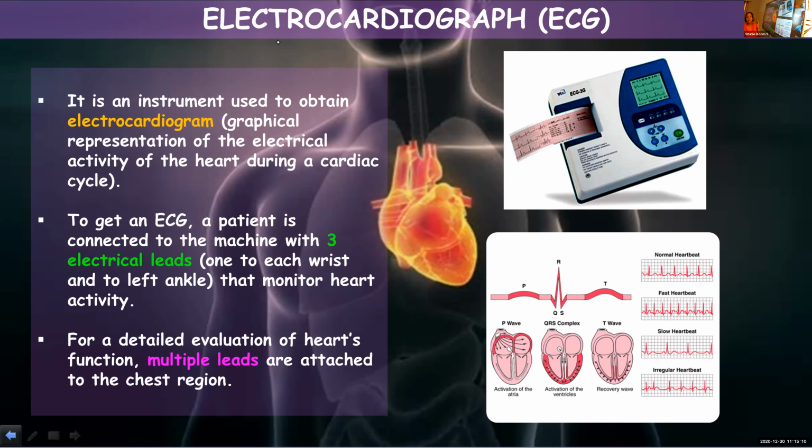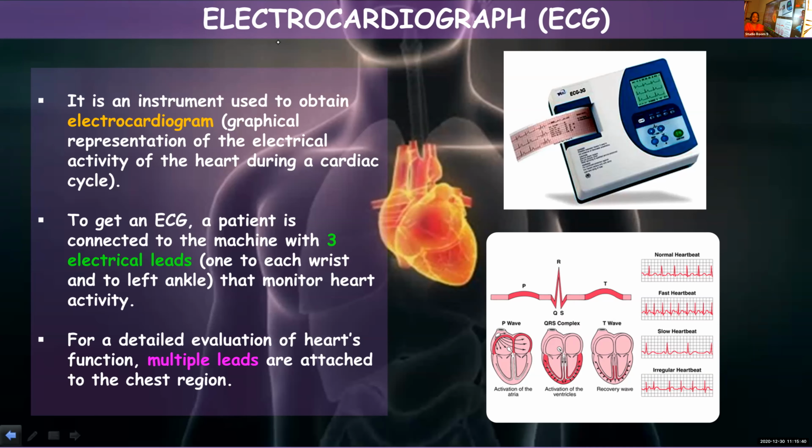So once again, it is not electrocardiograph that gives you the graphical representation, but electrocardiograph is the instrument, the device used for recording the electrical activity of the heart. And the graph you get is known as electrocardiogram. Okay, the doubt is cleared. I mixed up and told it. I told electrocardiograph is the graphical representation, but electrocardiograph is the instrument or the device. With the help of that, the electrical activity of a heart will be recorded, and that graphical representation is known as